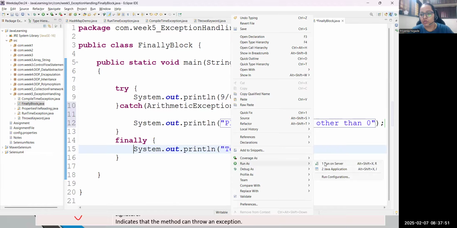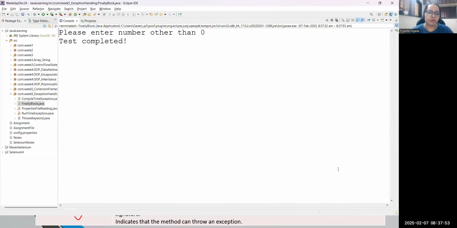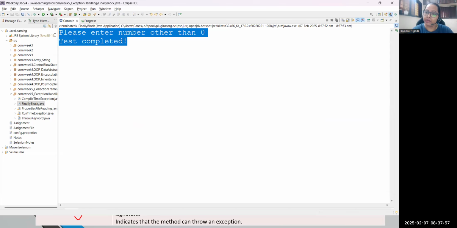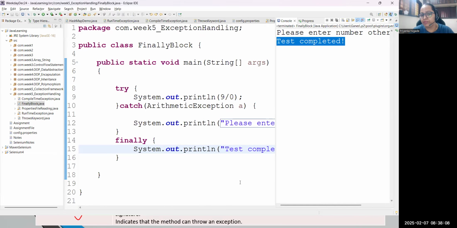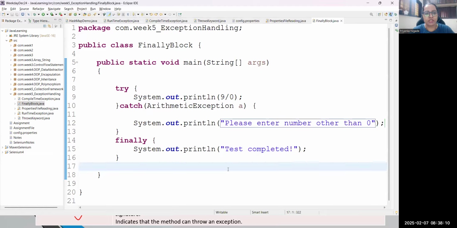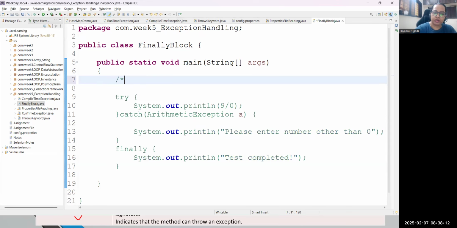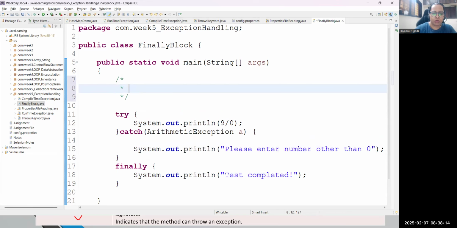That's the main part. So if I try to run this code, please have a look. I got the result: first the handling message, please enter a number other than 0, and then I'm getting the test completed message from the finally block. And this is the point you need to understand, how this console is executed. Clear everyone? So what is the purpose of the finally block? Remember, the finally block.